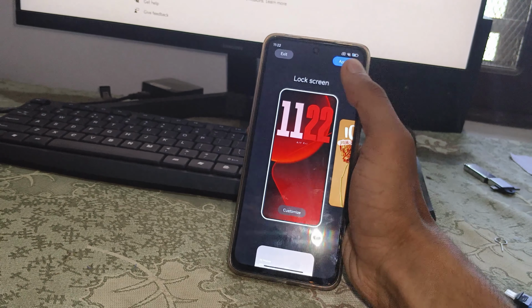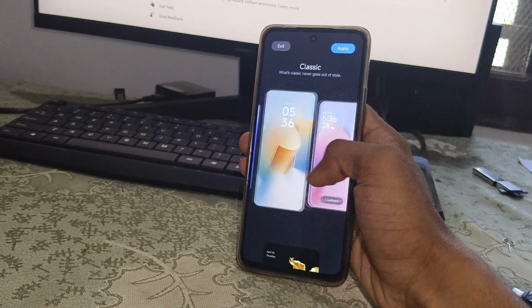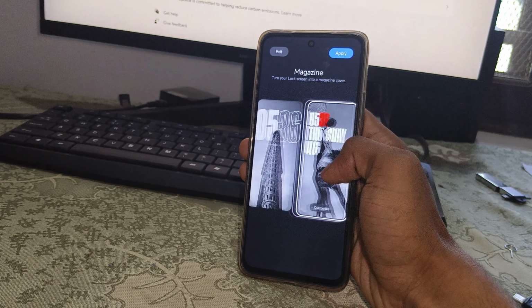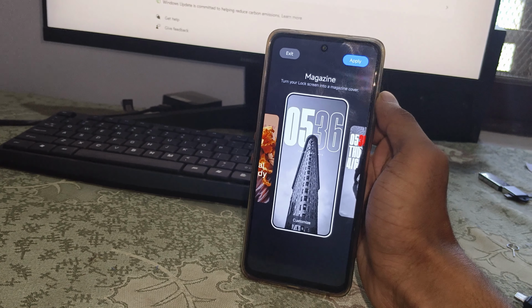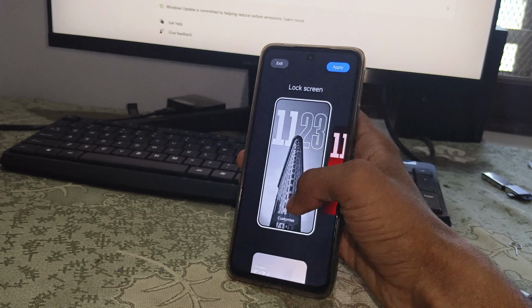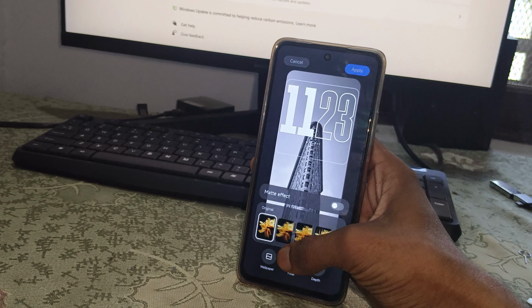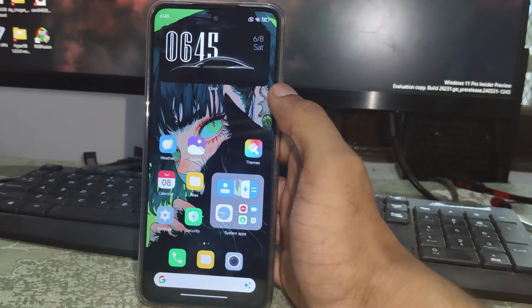It's one of the biggest changes after the Hyper operating system update: lock screen customization, which comes with a lot of options and is also divided into three parts. First one is classic, second is rhombus, and third one is magazine. Select any one lock screen and you can customize it according to your choice. After that, let's move to another feature.